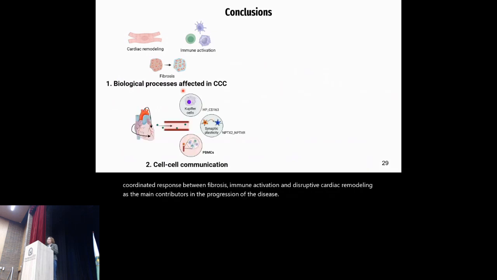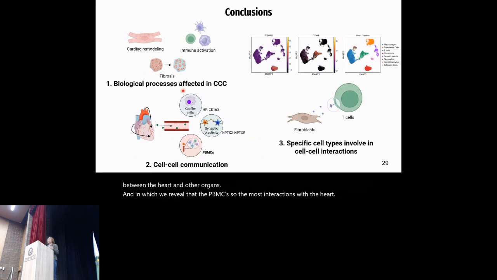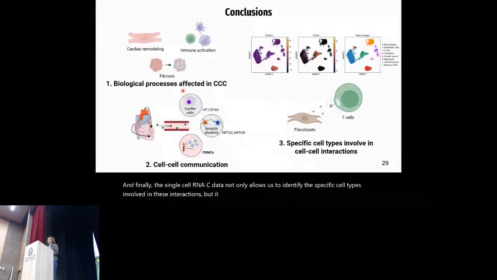Then, by identifying ligand receptor pairs, we were able to establish cell-cell communication between the heart and other organs, in which we reveal that the PBMCs show the most interactions with the heart. And finally, the single-cell RNA-seq data not only allows us to identify the specific cell types involved in these interactions, but it also provided new insights into the cellular components contributing to the progression of chronic Chagas cardiomyopathy.